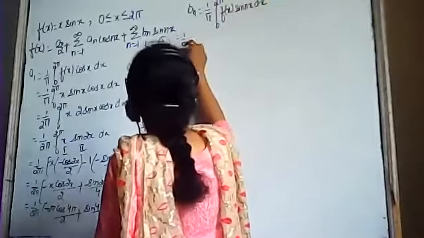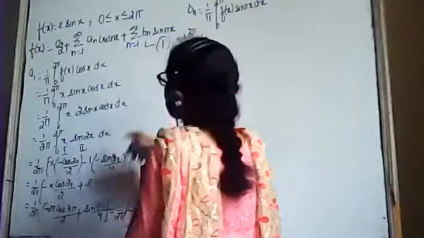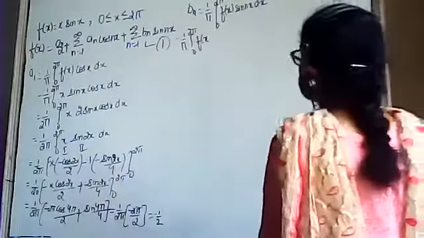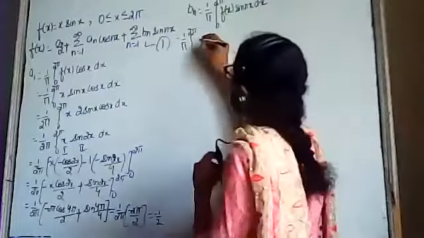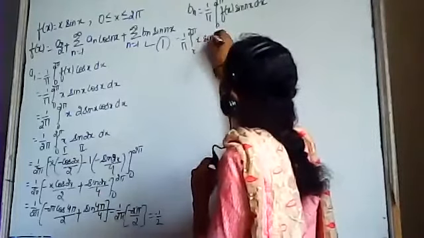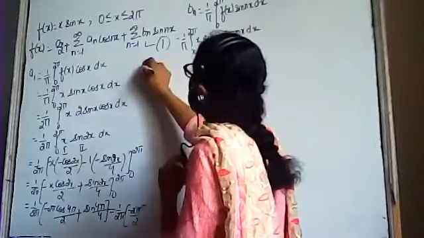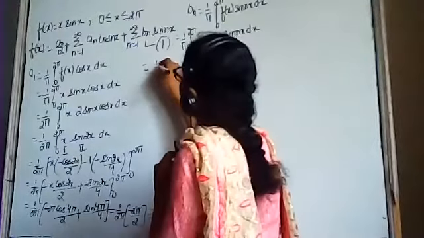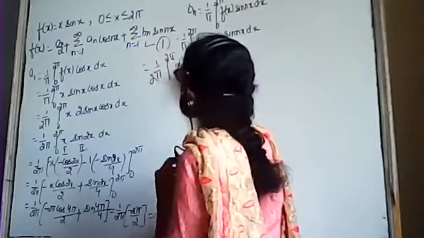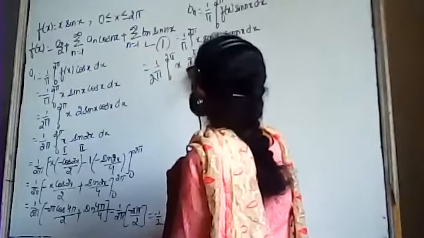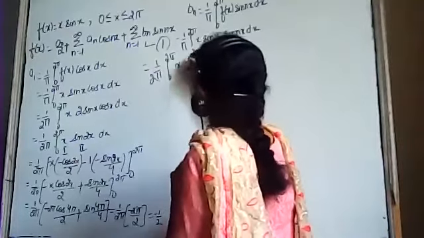This is equals to 1 by pi, integral from 0 to 2 pi, the value of f(x) we have is x sin x, into sine of nx dx. Again, multiply and divide with 2. This is from 0 to 2 pi x, 2 sine nx into sine x dx.